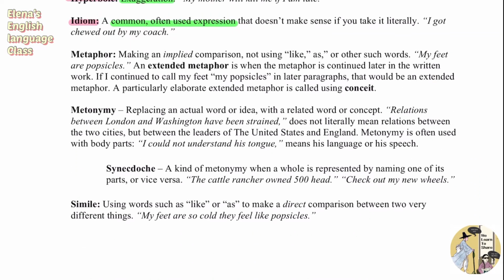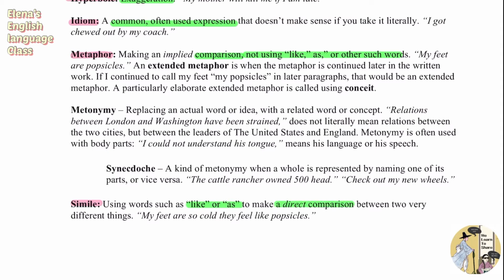And next, it will be a metaphor. Metaphor is making an implied comparison, not using like, as, or other such words. So it's a comparison, but it does not use like or as. And if you use like or as, it will be a simile, okay? Simile would be using words such as like or as to make a direct comparison.